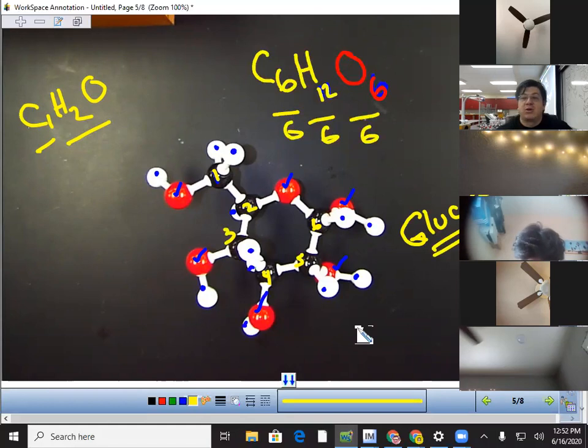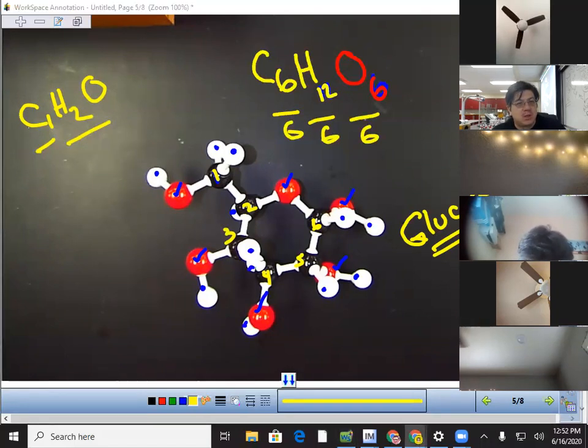So now you guys should understand a little bit better how to tell molecules apart. You should be able to figure out what a carbohydrate looks like and what an amino acid looks like. Now I want to play you something from one of the flip grids. Let me play it for you.